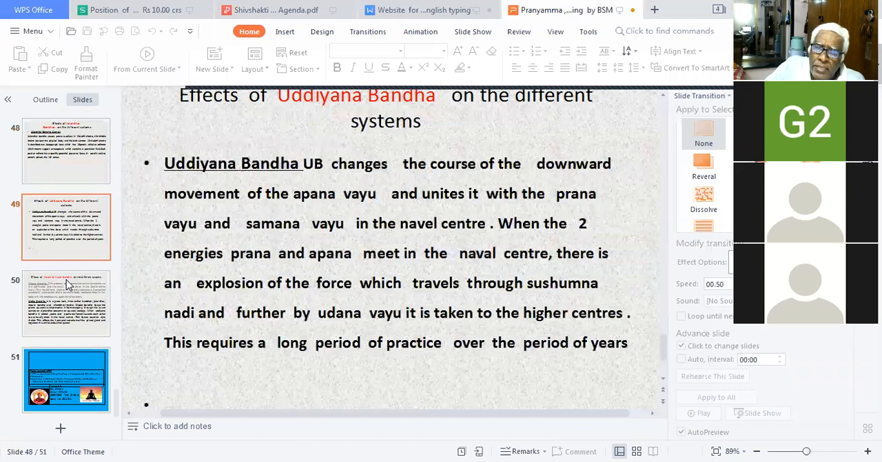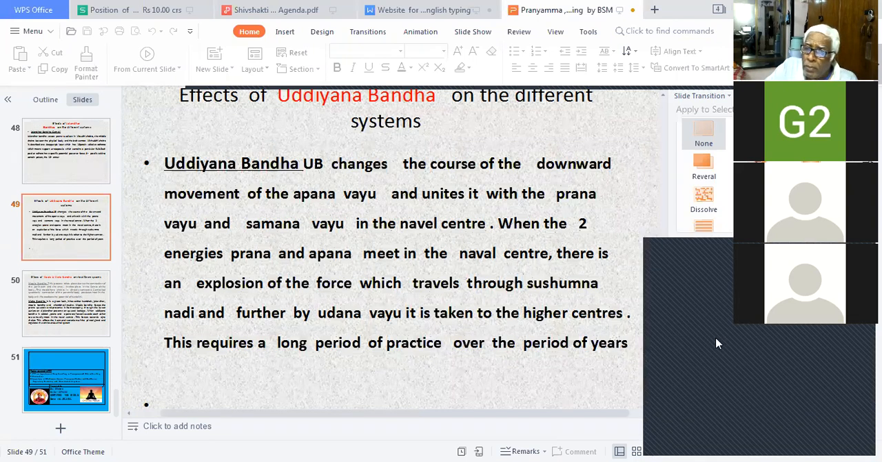Uddiyana Bandha changes the course of the downward movement of apana vayu and unites it with prana vayu and samana vayu in the navel center. When the two energies, prana and apana, meet in the navel center, there is an explosion of force which travels through Sushumna Nadi and further, by Udana Vayu, is taken to the higher center. This requires a long period of practice over years.